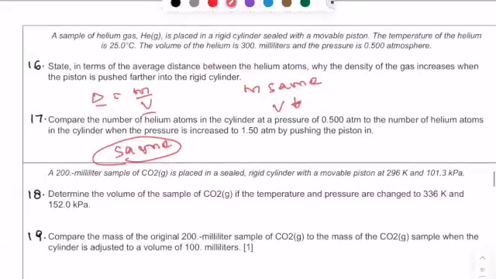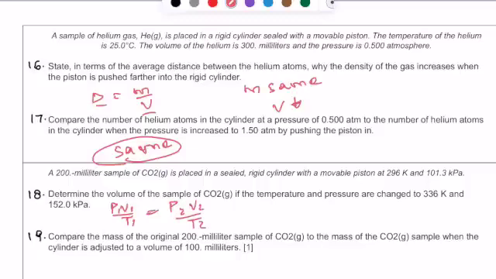So determine the volume of a sample of carbon dioxide if the temperature and pressure are changed to 336 and 152. So this is an example of something where all of the quantities are changing. So you can use the combined gas law. So P1V1 over T1 equals P2V2 over T2. So plug in your numbers, get the answer.